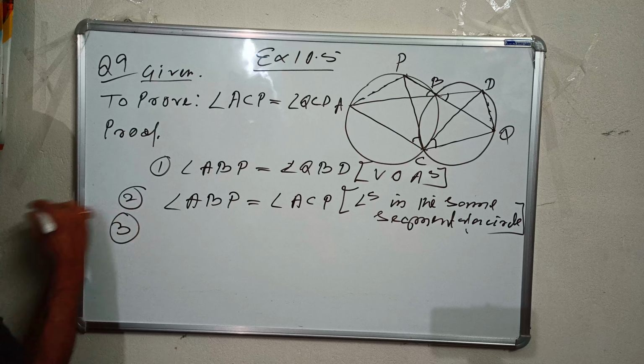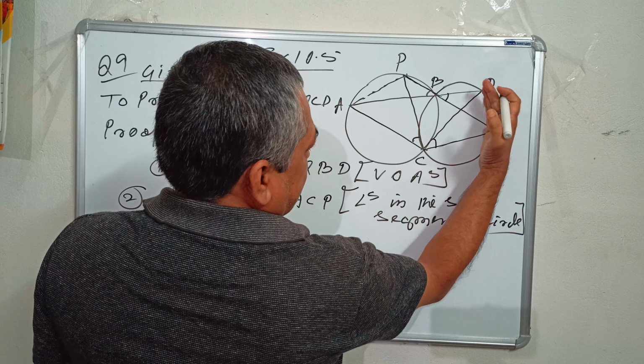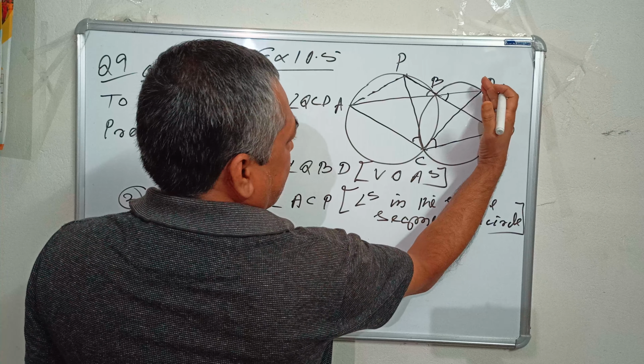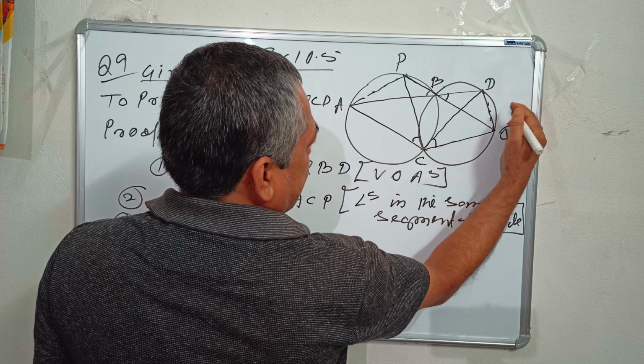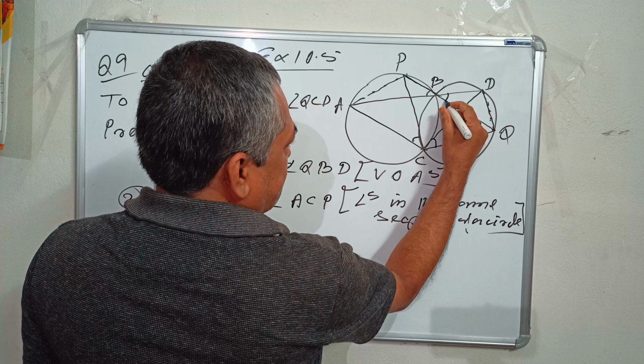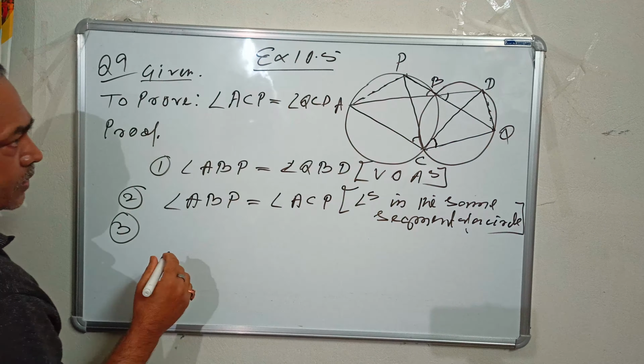Similarly, point number 3 you can write. Come to this circle. You see this chord DQ divides the circle into one segment and another segment, minor and major segment. So in this segment you can see these two angles. Here you get angle QBD equal to angle QCD.